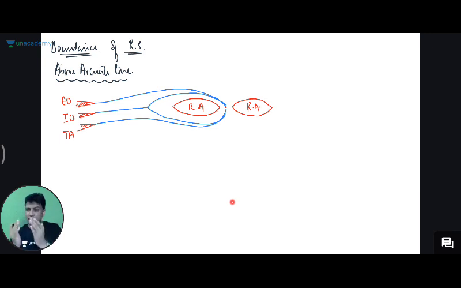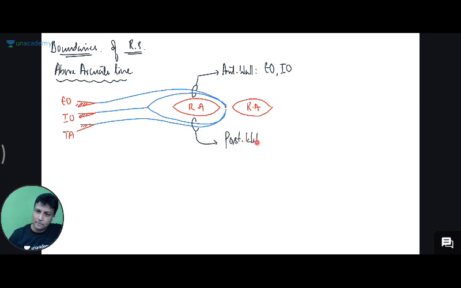Therefore, the rectus sheath, जो rectus sheath form होता है ना, what is forming the anterior wall of the rectus sheath? Anterior wall is formed by external oblique, internal oblique. What is forming the posterior wall of the rectus sheath? Posterior wall will be formed by, yes, transversus abdominis, internal oblique. Fine, and this is the arrangement above the arcuate line.